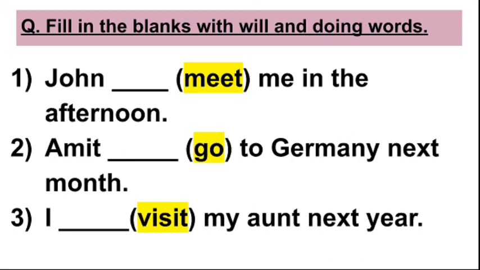I think it's very easy. How? See, the first one, John dash meet me in the afternoon. Now meet is given in the bracket. You simply have to write will as given in the question, and then you have to write the verb, that is meet. So it will become John will meet me in the afternoon.